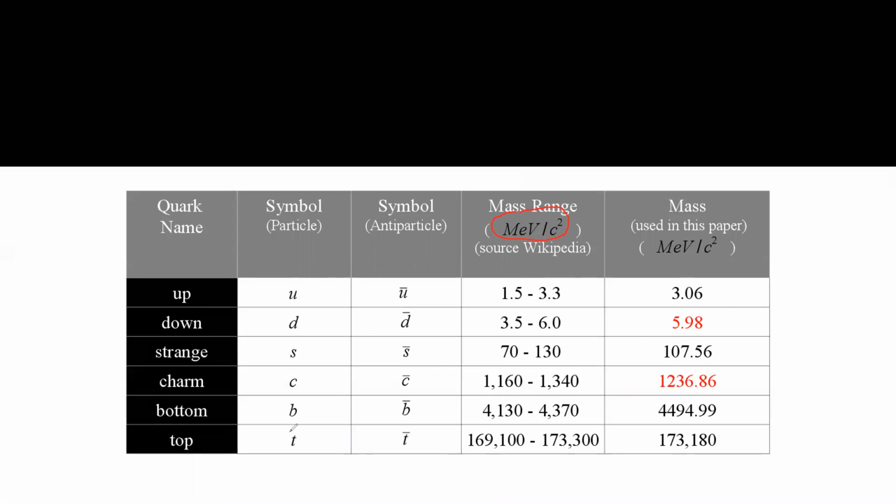The important thing is identifying which one is heavy and which one is lighter. So the order you should know, not the exact value. Up is the lightest quark, where top is the heaviest. So up, down, strange, charm, bottom and top. So this one has more mass, a heavier particle, and at the other end you have the lighter particle. So copy this part as well.